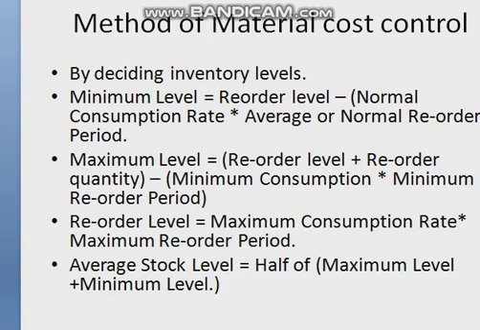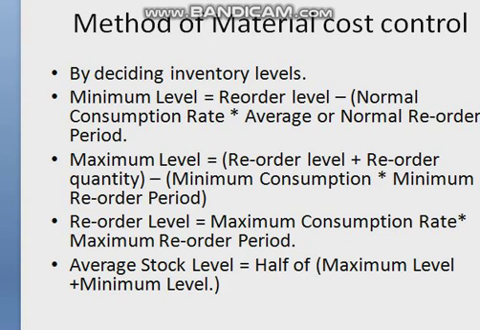What is minimum level? The minimum level of a particular item that should be in stock to meet unforeseen contingencies is generally fixed on the basis of the maximum rate of consumption and the minimum time, that is, a little less than the normal time which would be needed to arrange delivery under top priority conditions. For example, if the maximum usage is 100 units per week and emergency delivery can be obtained in 3 weeks, the minimum level of inventory will be fixed at 100 into 3, or we can say 300 units. The minimum level of stock is not usually touched.